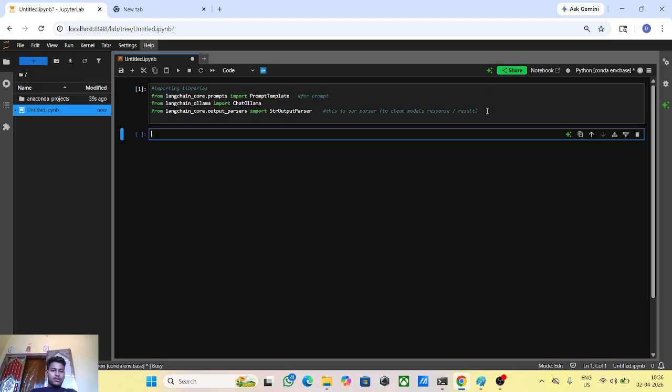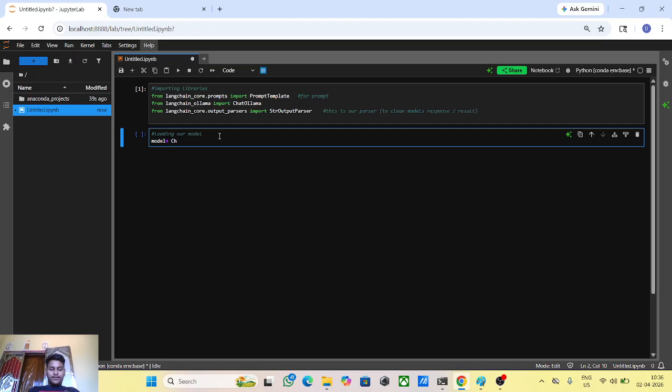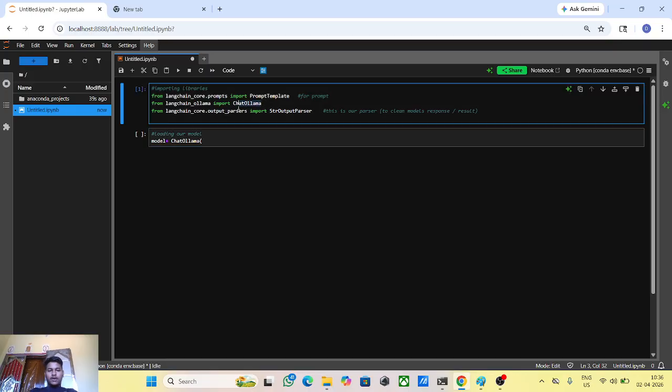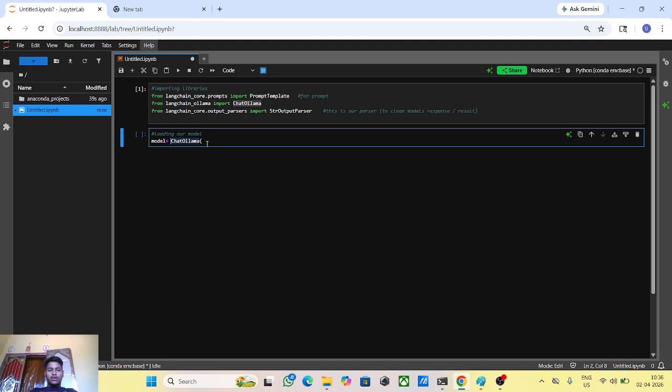So that's fine. Now what we do, we are loading our model. How to load? First of all, taking our variable model is equal to ChatOllama. We are also initializing our ChatOllama here.